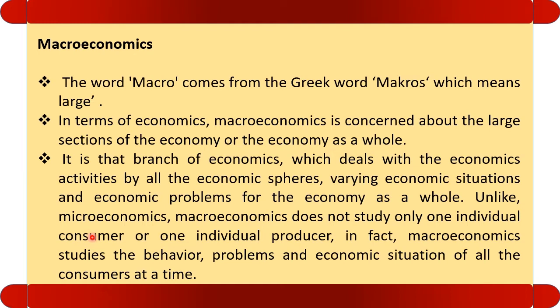Unlike microeconomics, macroeconomics does not study only one individual. Rather, macroeconomics studies the behavior, problems, and economic situations of all the consumers at a time. That is why it is said macroeconomics is the study of economics as a whole.